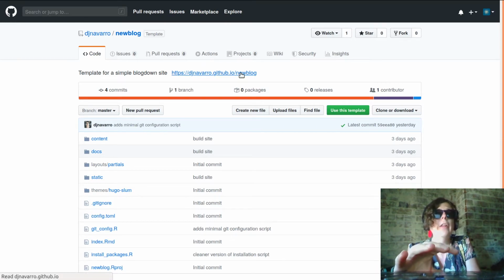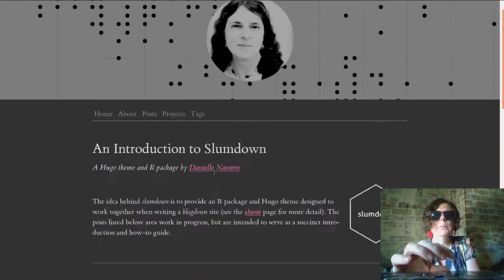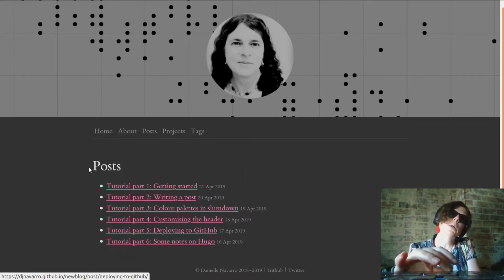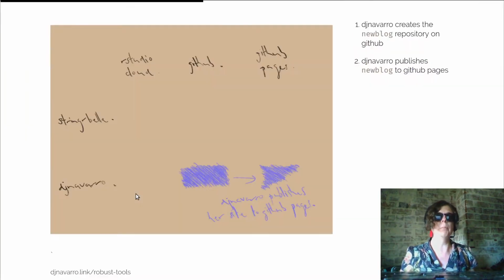So okay, this is the repository that DJ Navarro created, and she has this website at djnavarro.github.io/newblog, right? And if I click on that, we get the slumdown blog that I showed you at the beginning. It does not have Stringer Bell's waffly post about waffles. Okay, so that makes sense because if we go back over here to the slides, this is DJ Navarro's blog. What we want to do is now have Stringer Bell go through the same process.